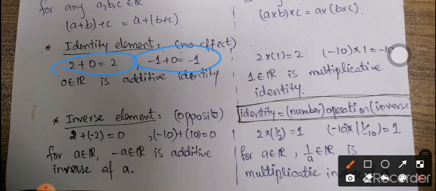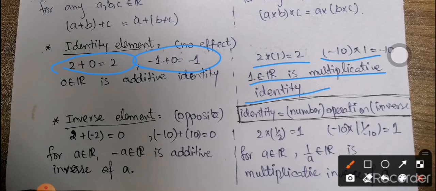Now for multiplication, we know that there is a number which when multiplied by any number, the answer is the same, which is 1. That is, 2 into 1 is 2, minus 10 into 1 is minus 10. So whatever the number is, whenever we multiply that number with 1, the answer remains the same. That's why 1 is named as multiplicative identity.